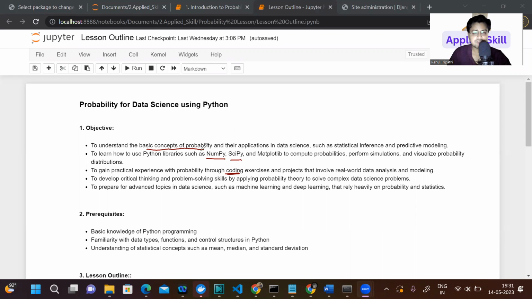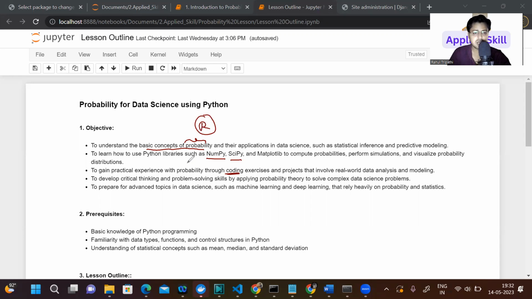After finishing this course, you will be very comfortable with the probability concept, and you will also be comfortable with programming things. The concepts you learn in probability, you will be able to implement in Python programming, even in any language. If you know R also, you can implement those concepts in R also.